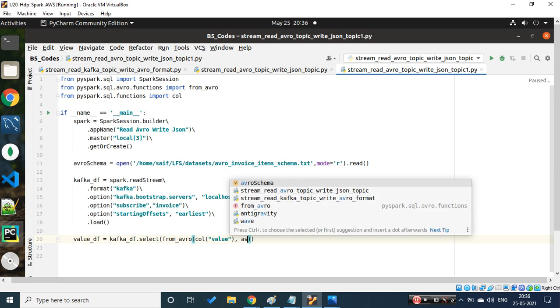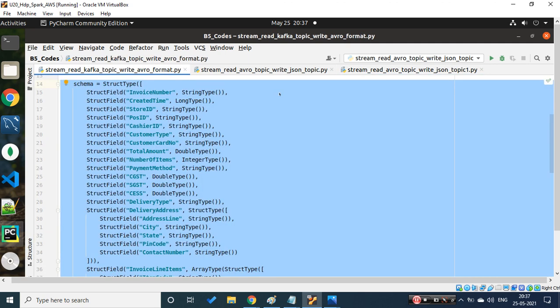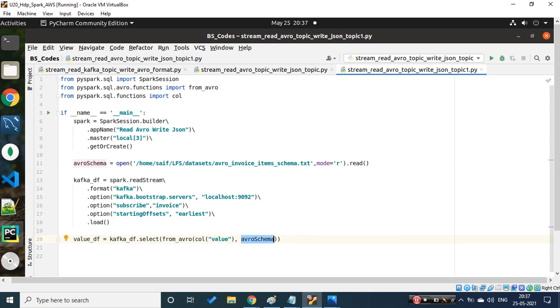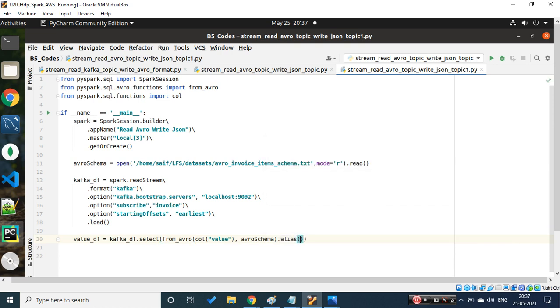Yesterday we defined the schema; similarly we'll define the schema, and this schema will be referenced over here. For from_avro or from_json, it needs two things: the first is the column, the second is the schema definition. Yesterday we defined it in a data frame way; today we are defining it in a file and referencing it over here. After that, we simply alias that column, so let's do that as well today, as value.